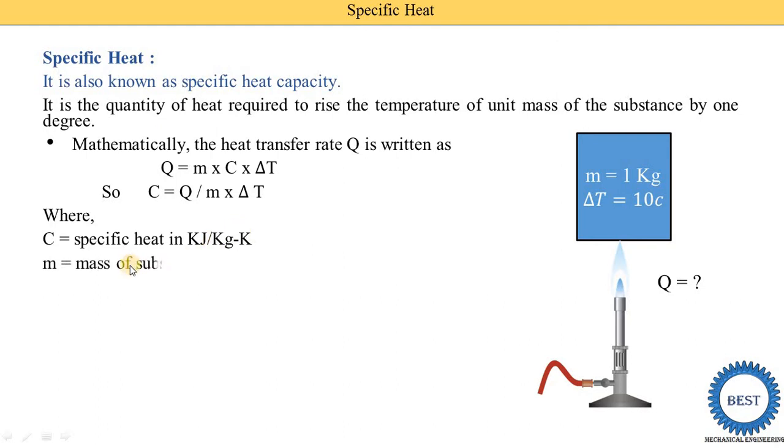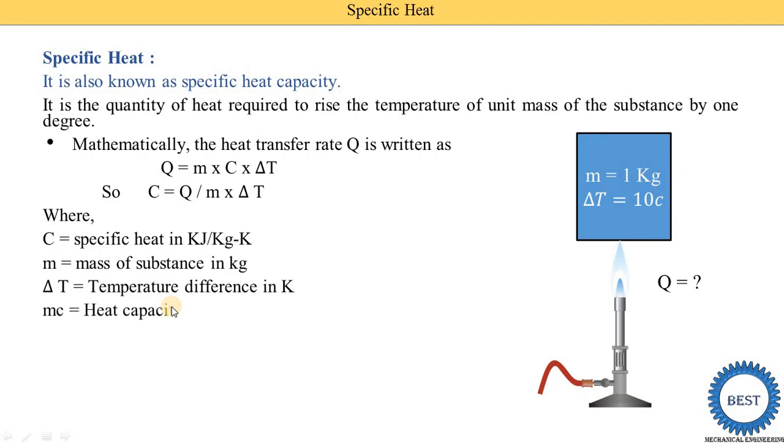Okay, m is the mass of the substance in kilograms, delta T is the temperature difference in Kelvin, and this m into C is also written as the heat capacity. That's why we give it another name, specific heat capacity. So when we multiply the mass with the specific heat, it is denoted as the heat capacity. Now the unit of specific heat that we already discussed is joule per kilogram Kelvin or kilojoule per kg Kelvin. So joule or kilojoule is the unit of heat divided by mass, where the unit of mass is kilogram and the unit of temperature is Kelvin or centigrade.